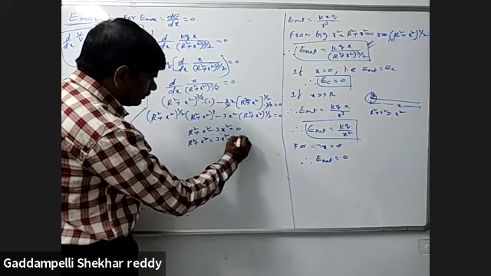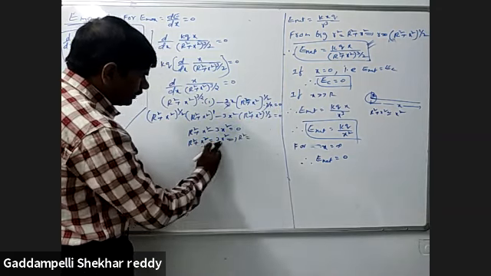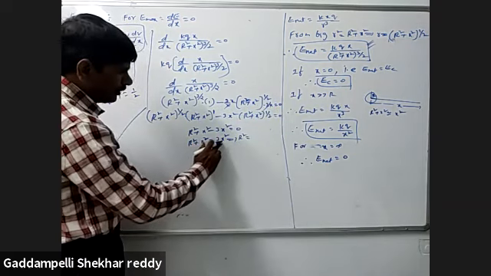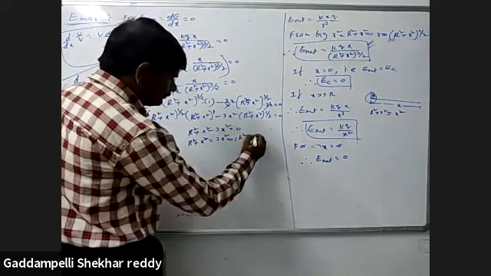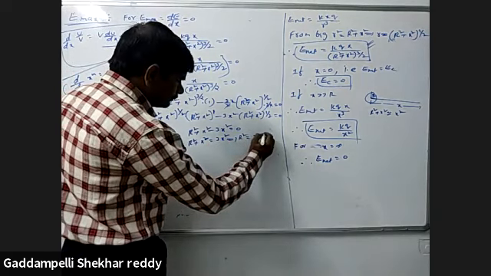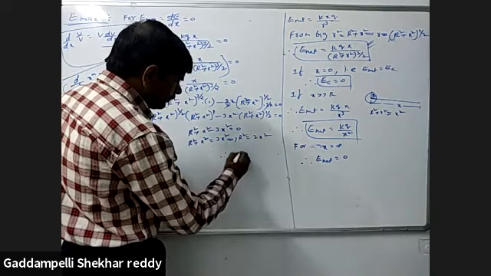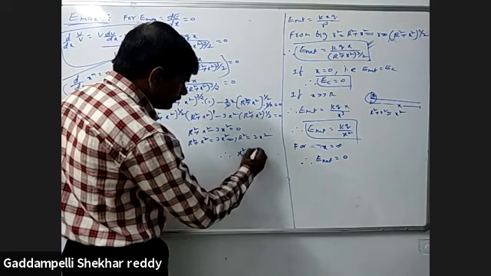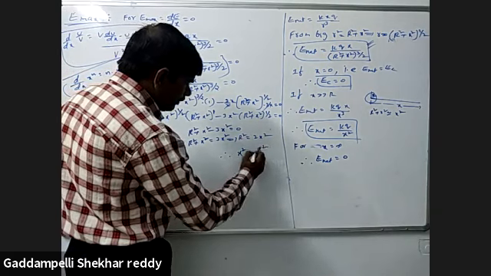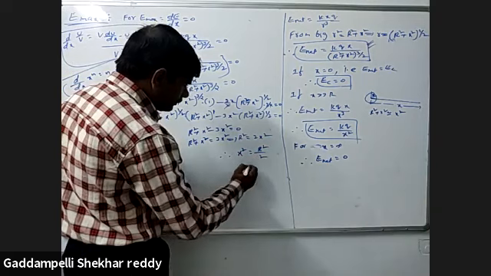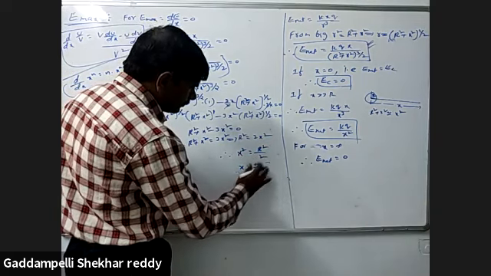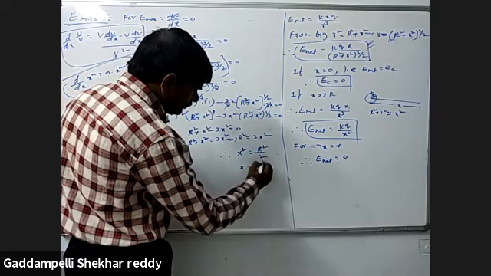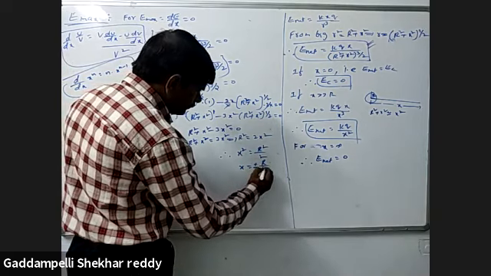That means r square is equal to 3x square minus x square, 2x square. Therefore, x square is equal to r square by 2, x is equal to plus or minus r by root 2.